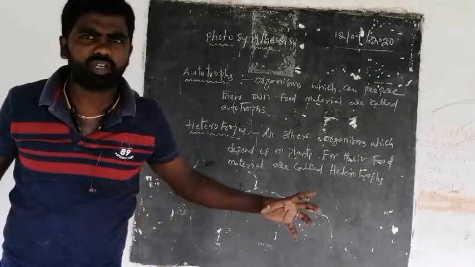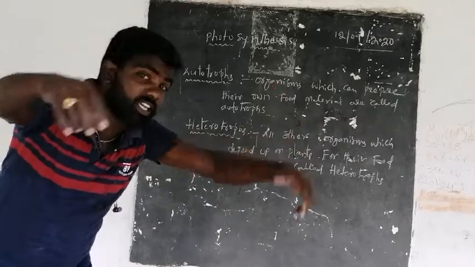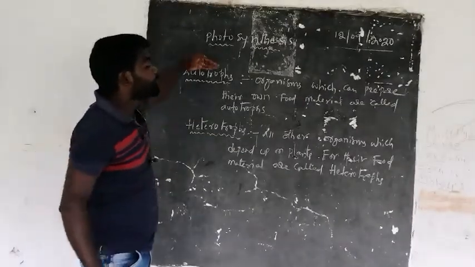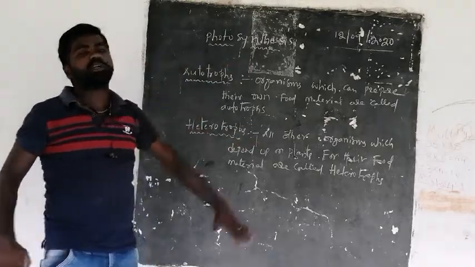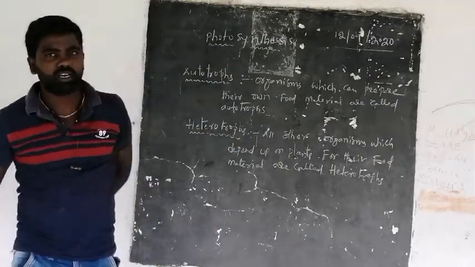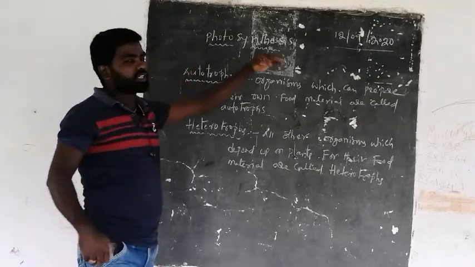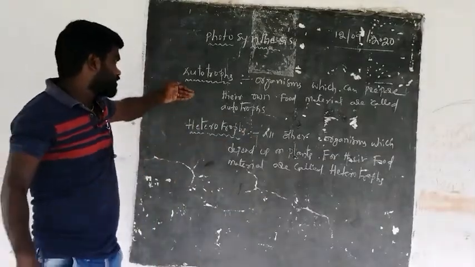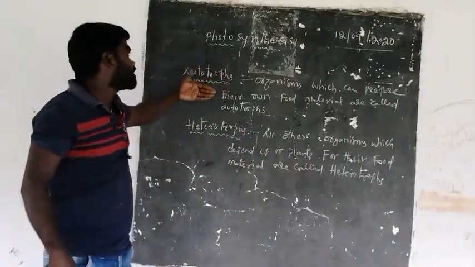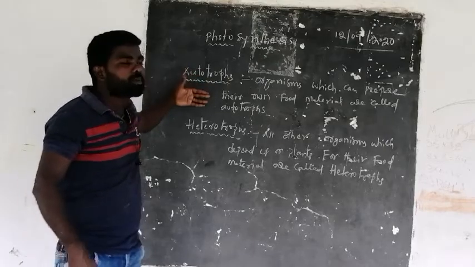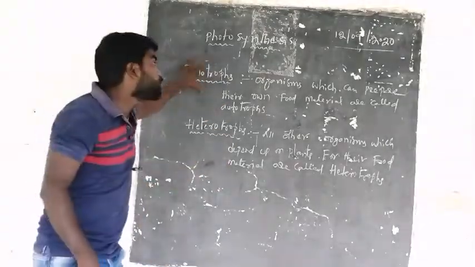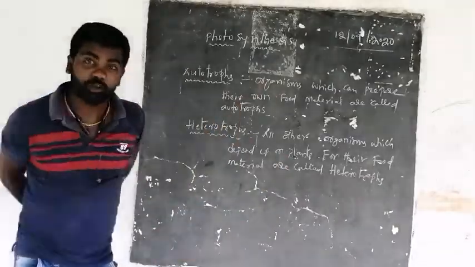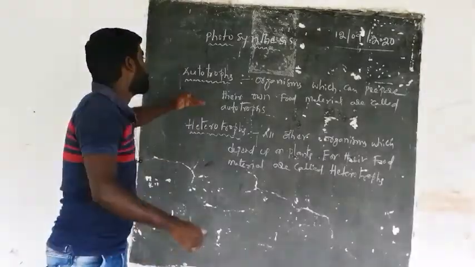Autotrophic organisms are autotrophic plants, which means they can prepare their own food material, whereas heterotrophic organisms depend upon autotrophs or green plants for their food material. Hence, they are called heterotrophic organisms, and these are called autotrophic organisms. All the green plants are autotrophic, which means they can prepare their own food material. But how can they prepare their own food material?